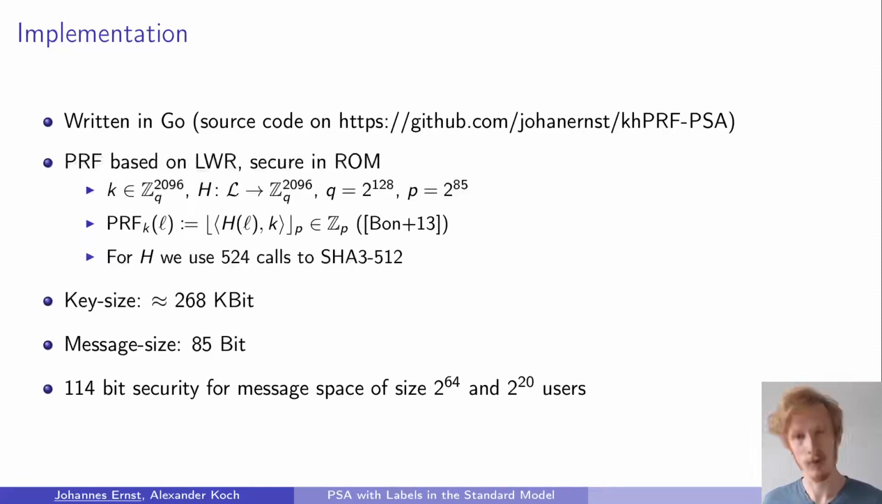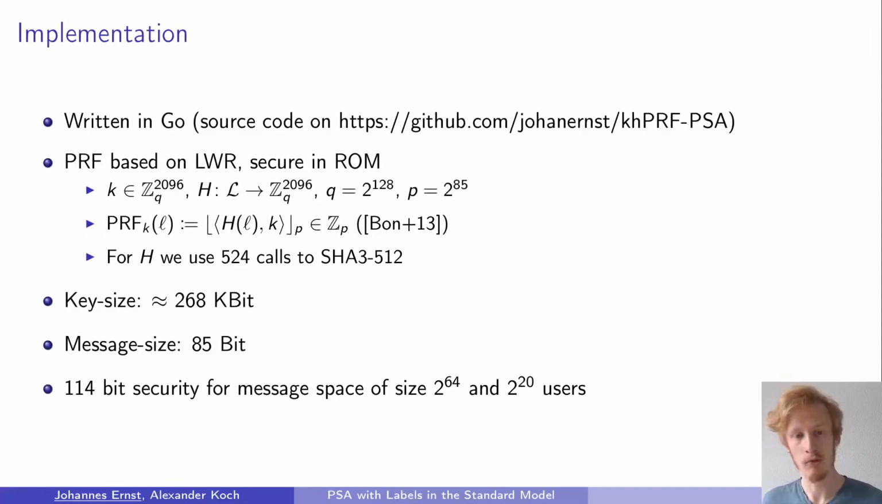The pseudo-random function is mentioned in a paper by Boneh and others, and as ingredients we need a key from Z_q^2096 and a hash function H that maps from the set of possible labels also to Z_q^2096. The pseudo-random function then first hashes the current label and computes the inner product of this hash value with the PRF key. The result is in Z_q and then is rounded down to Z_p, and in our case rounding down simply means throwing away the lower order bits of the result.